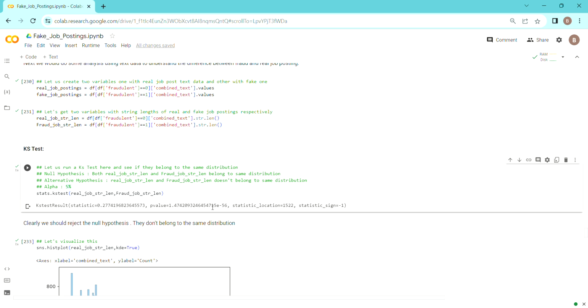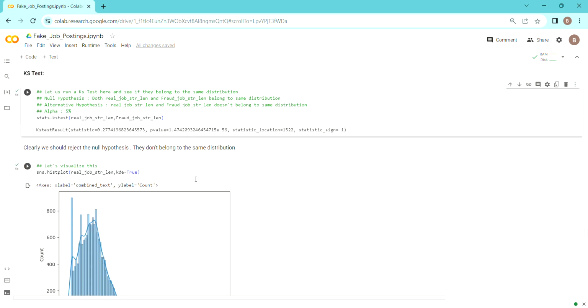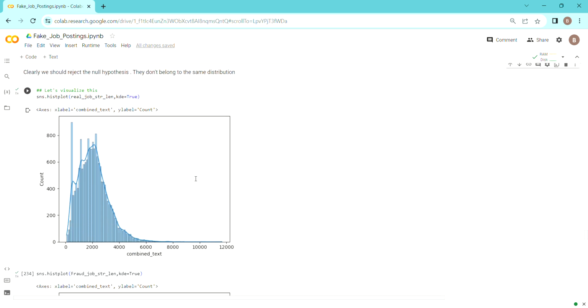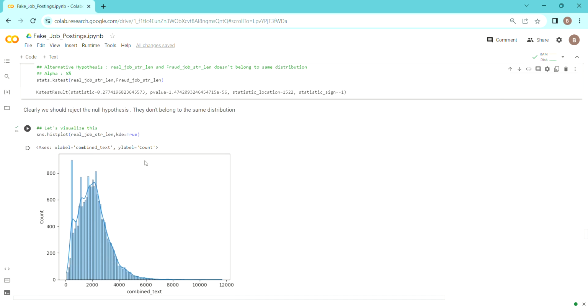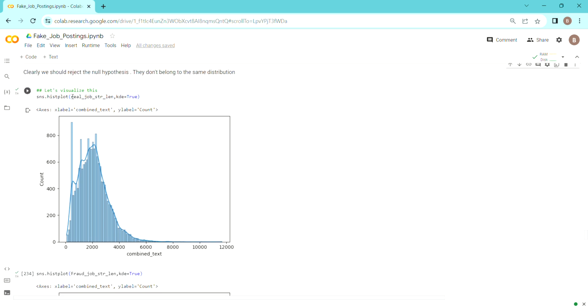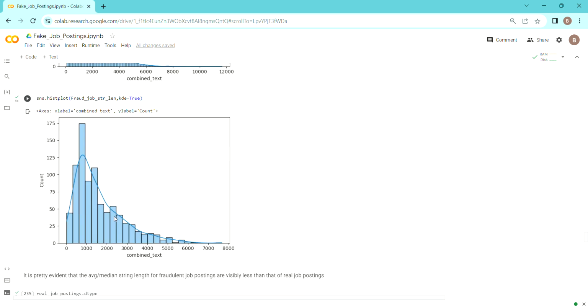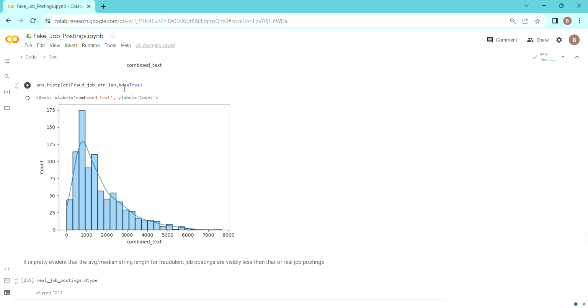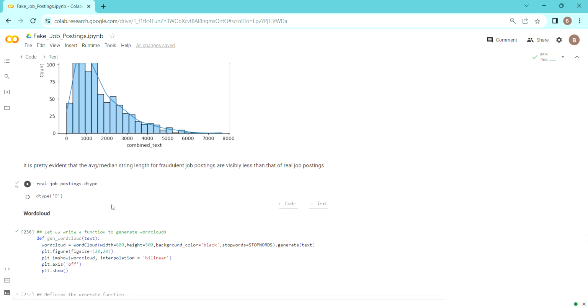So the p-value here is very less than 5%. So we can affirm from here that they do not belong to the same distribution, and they don't have the same median number of words either. If we see the string length for the real job postings, the median comes near 2000, whereas for the fake job postings, the median is nearly 1000 or even less than that. So this is quite evident from here.